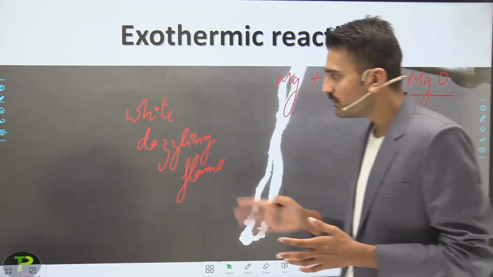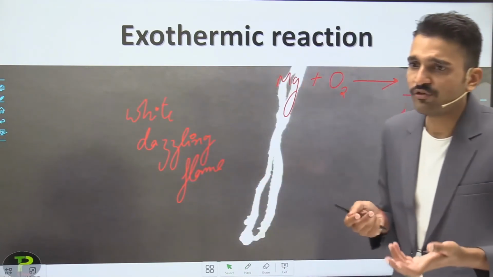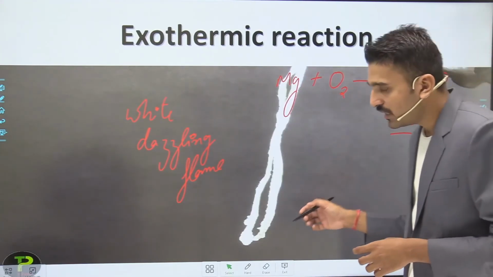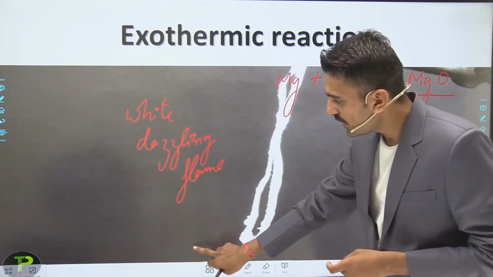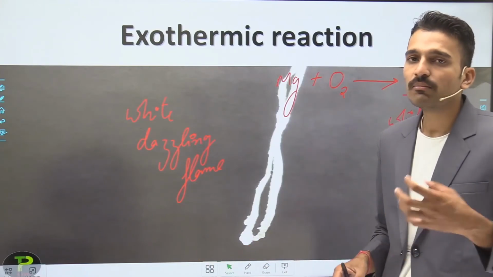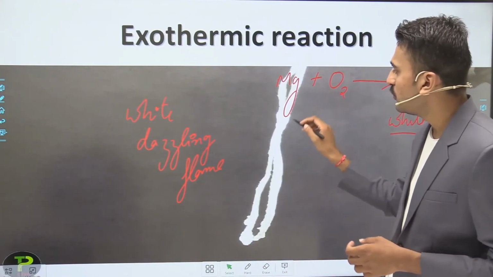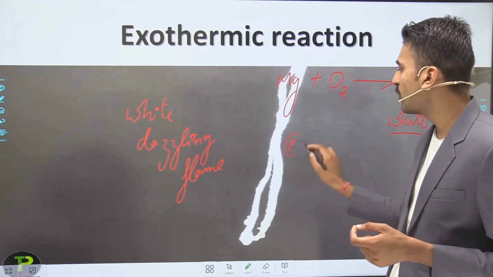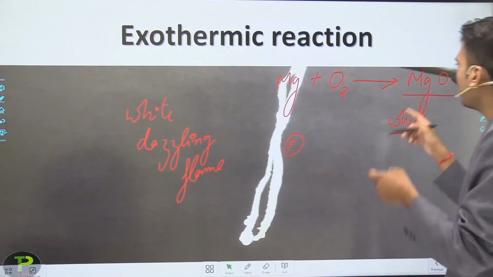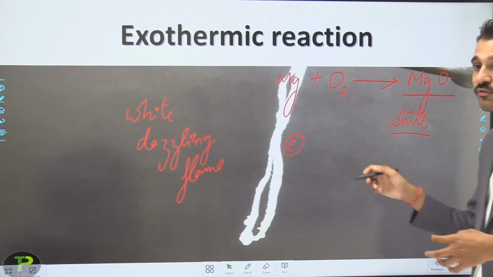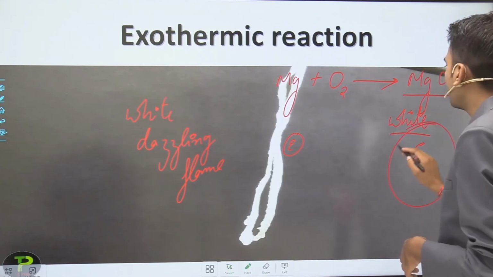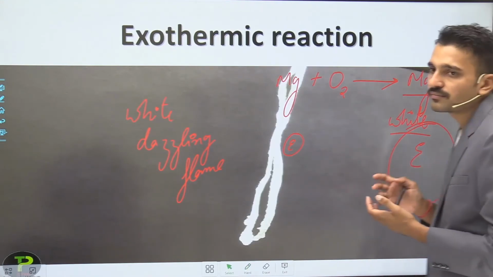So this is the energy change. Remember the energy that you are giving at the starting of this reaction, in the burning of this metal. You are providing a very small amount of energy, so I am writing the small amount of energy as this E. And the energy that is released in the form of heat and light energy was a bigger energy, which is indicated by this bigger circle.